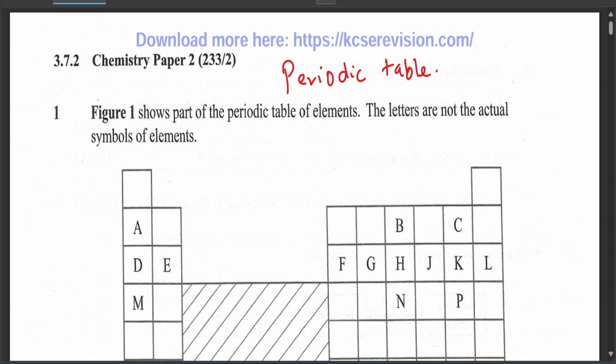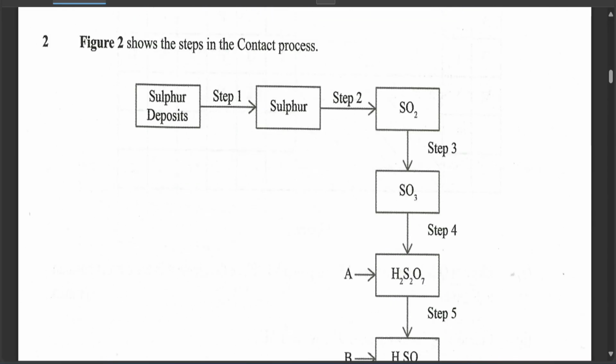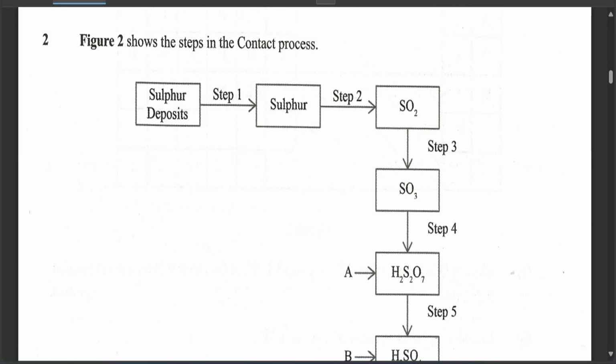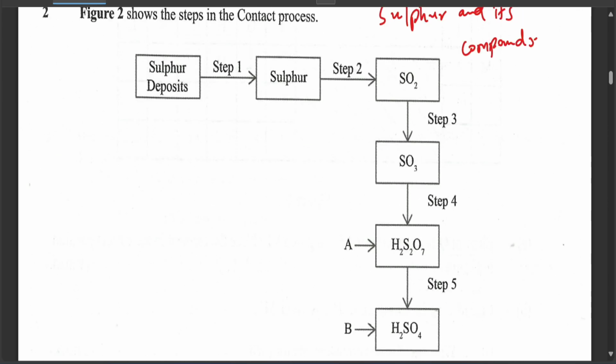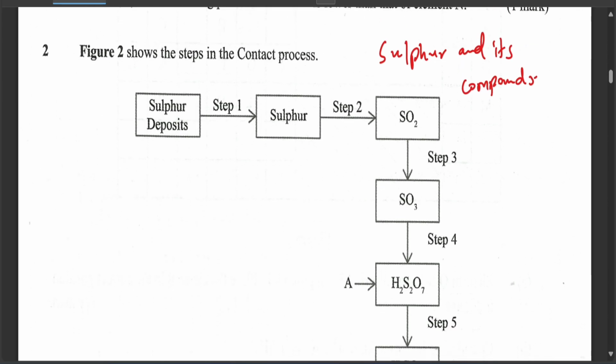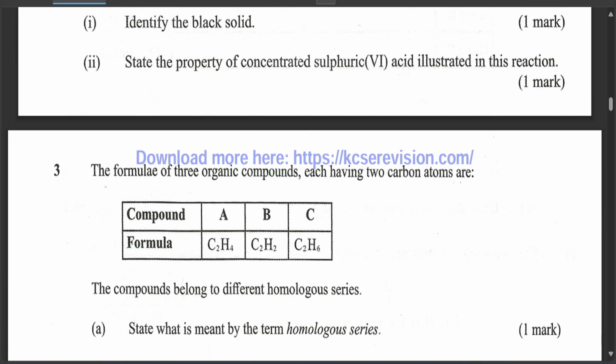The first question was about the periodic table, but the second question was mostly about sulfur. If you see here, it's about sulfur and its compounds. Paper 2 mostly concentrates on compounds, nitrogen and its compounds, especially the production of certain substances, application questions, etc. This shows the steps in the contact process. We also have the Frasch process and so on.